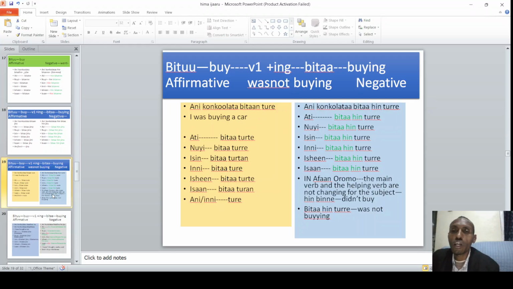Ati bitaa hin turre. Nuyi bitaa hin turre. Usually in Afaan Oromo, the negative binne is very much comfortable and used by the community. But ani konkolaataa bitaa hin turre is the longest form, like Old English, what we say.